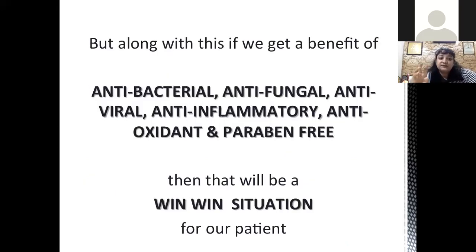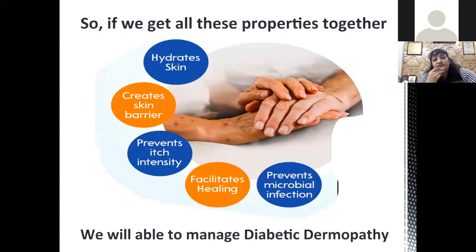And if an agent is able to provide these properties, that is antibacterial, antifungal, antiviral, anti-inflammatory, and antioxidant, then it will be a win-win situation for our patient. If we get all these properties together, a treatment that hydrates the skin, creates a skin barrier, reduces itch intensity, and prevents microbial infection, we will be able to manage diabetic dermopathy better.